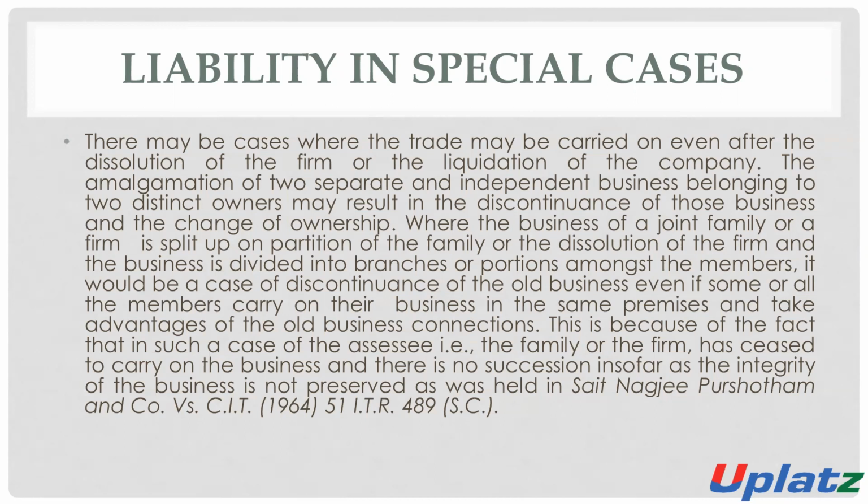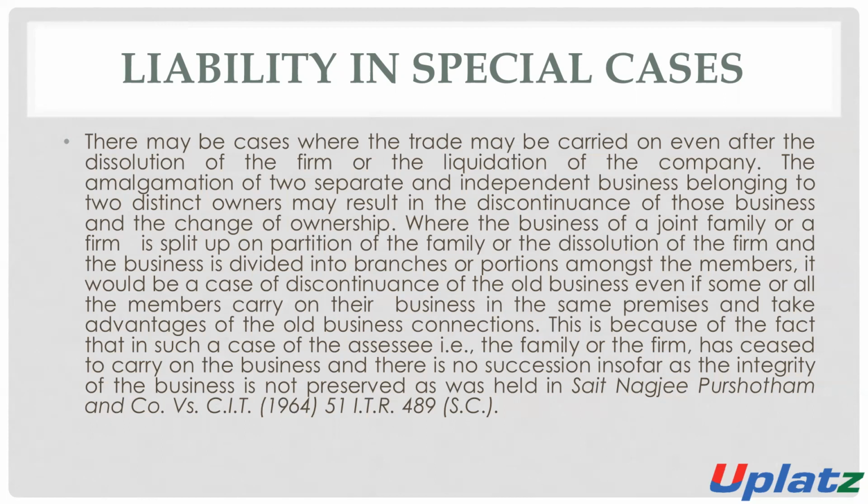For example, there is the dissolution of a partnership firm, and the business is divided into different branches. When there is a partition of the joint family business, the old joint family business will be closed, and the members of such family will start their own business, their own activities.